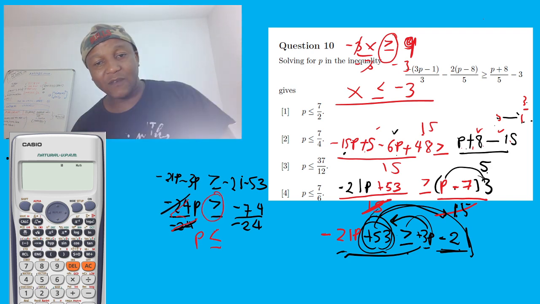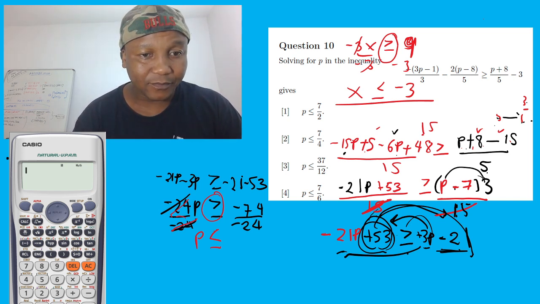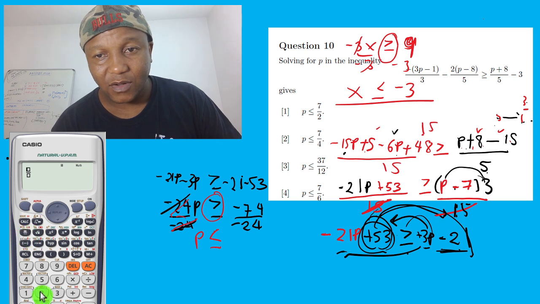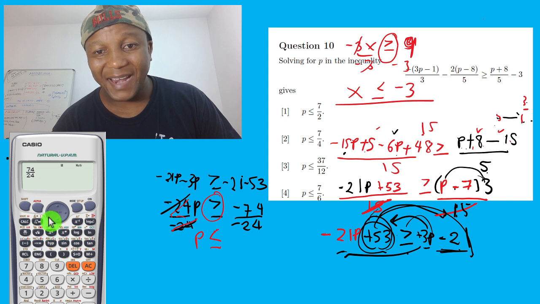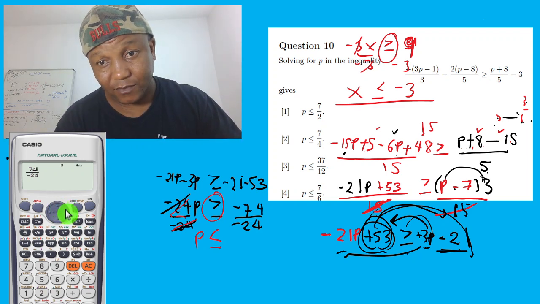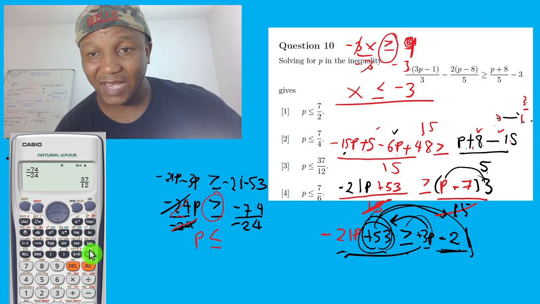Now 74 divided by 24. You can take a calculator, 74 divided by 24. Oh, my fault, it is a fraction. Minus divided by minus is going to be positive, but I want to show you the steps because this class is for beginners.